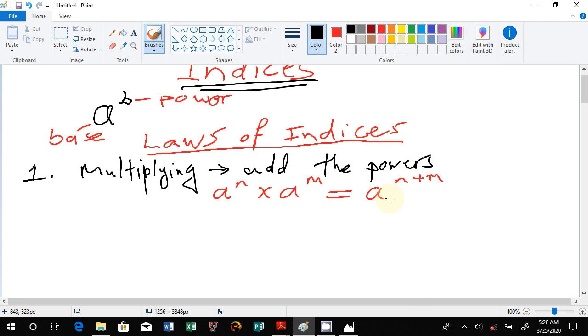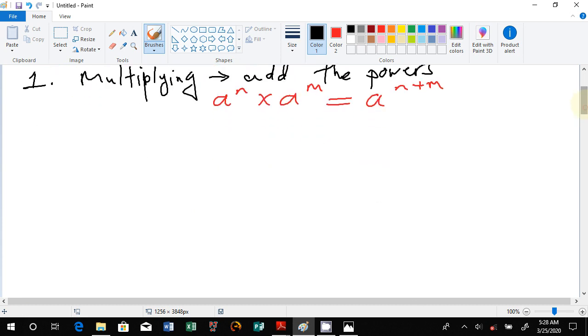Okay, let's work with numbers because people love numbers and maths is numbers. Let's say we have got the base of 4, for example. We have got 4 to the power 7, 4 to the power 7, multiplied by 4 to the power 3.